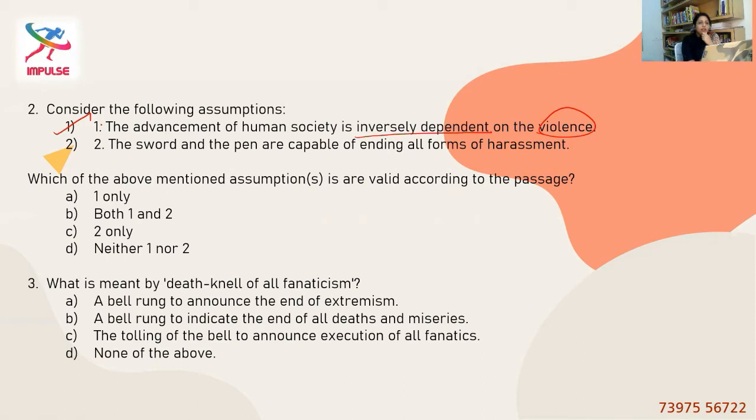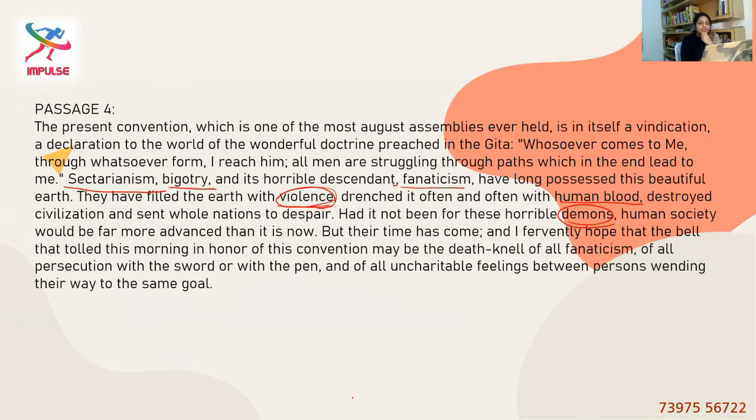Two, the sword and the pen are capable of ending all forms of harassment. Let's see the context where sword and pen come from. The bell that tolled this morning in honor of this convention may be the death knell of all fanaticism, of all persecution with the sword or with the pen, and of all uncharitable feelings between persons wending their way to the same goal.